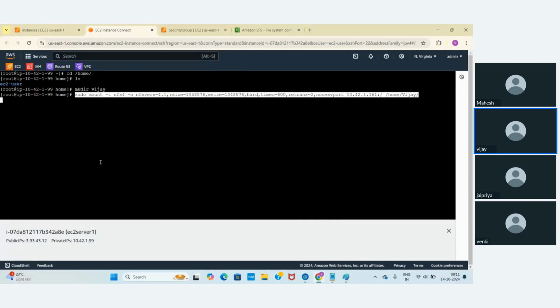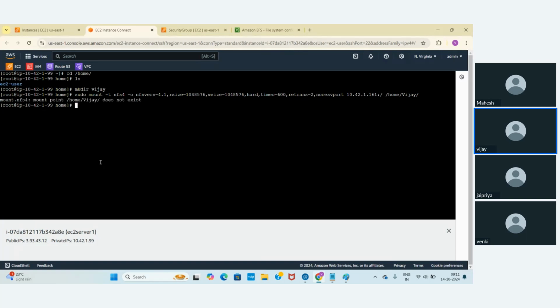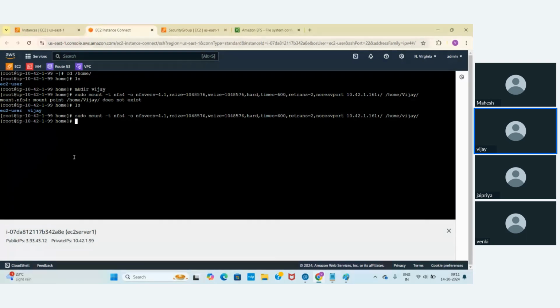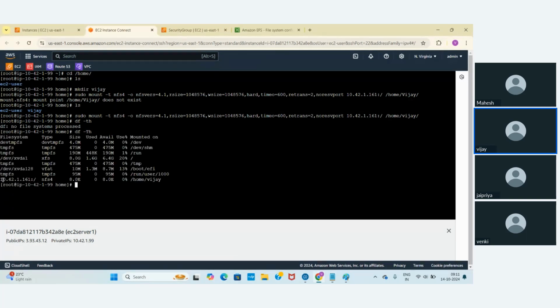Click on it, and just give it. It shows no, it has Vijay. So I need to give a small v. Now let's see df -h. You will get that. See whether an extra volume, an extra EFS file system, has been mounted for this folder. The EFS has been mounted.